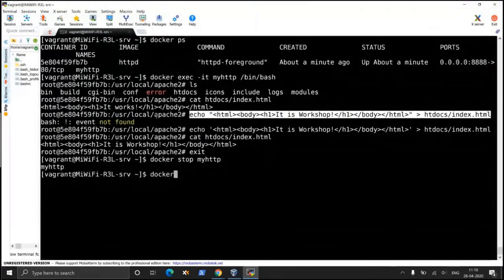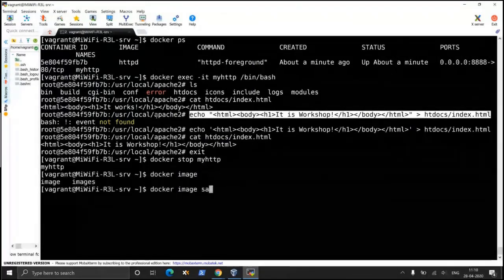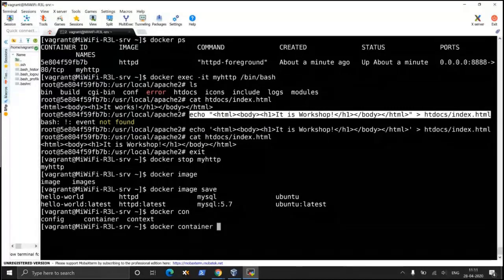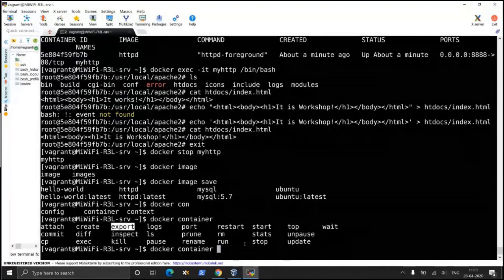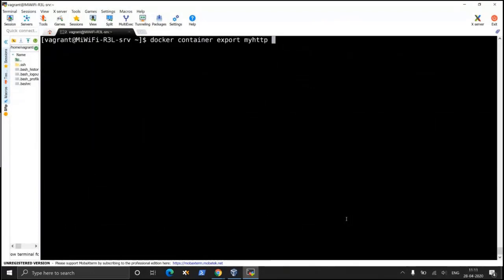Docker image save. Okay, what is this? Hello world, Ubuntu, HTTPD. No, these are not my images. Docker container. I can find there's a command like export. So docker container export, then it automatically has completed this, docker container export my HTTP.